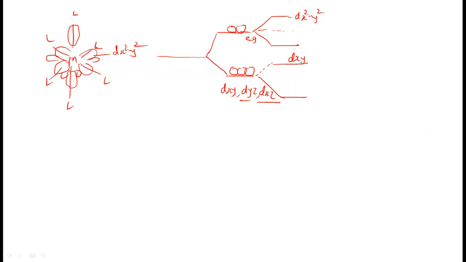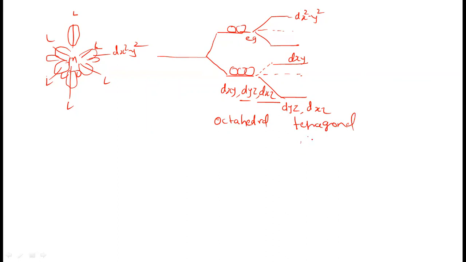It has x and y components, and even though it is in between the axis, they are nearer to these ligands. So their energy will increase here, and dyz and dxz, which are away from this ligand, will have their energy decrease. So in this way, dyz and dxz are also split. In the tetragonally distorted octahedral complex, the splitting takes place in this way. This is the splitting in the octahedral complex in the two groups. Now, this is the splitting in the tetragonally distorted octahedral complex.